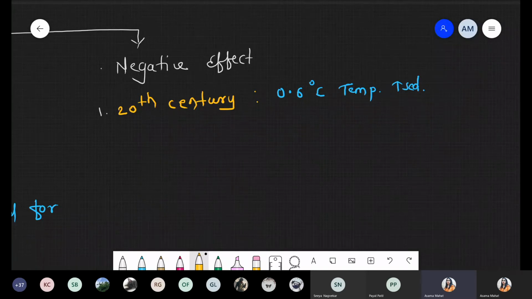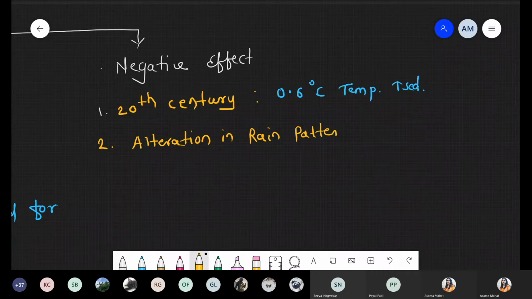Now the second effect we are talking about is the alteration in rain pattern as well as the air mass movement. Alteration simply means change, because we know that temperature is a very important component. So there is an alteration in rain pattern as well as air mass movement, because the flow of air is also important for the rain.